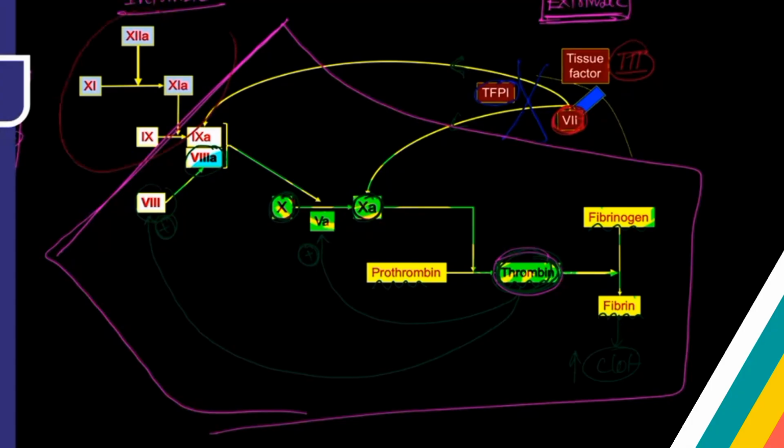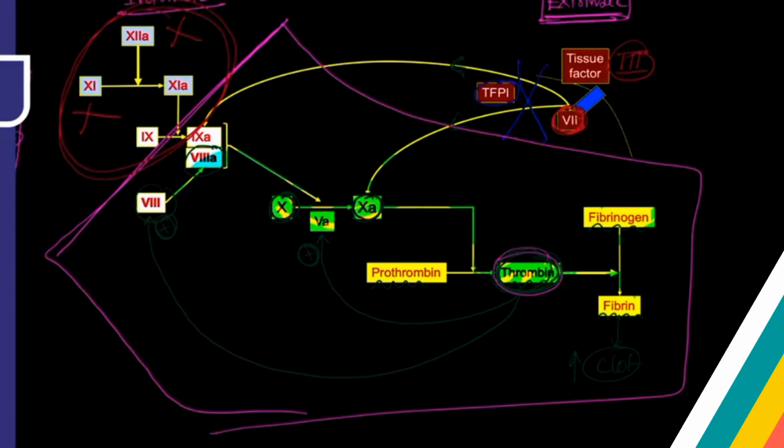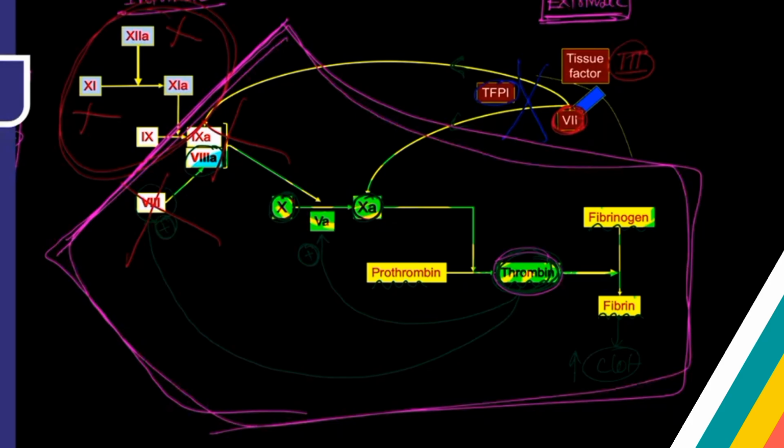So what about the other factors? Tell me, what about the role of these other factors? Do you think these factors are very, very important? The answer is no, no, no. That's why Harrison is saying, if there is deficiency of factor 12, or even of factor 11, clinical bleeding is not going to happen. But if there is deficiency of factor 8, or deficiency of factor 9, they will lead to hemophilia, right? Because you have already seen that this is the area where the positive feedback system is operating, and this is amplifying your clot.